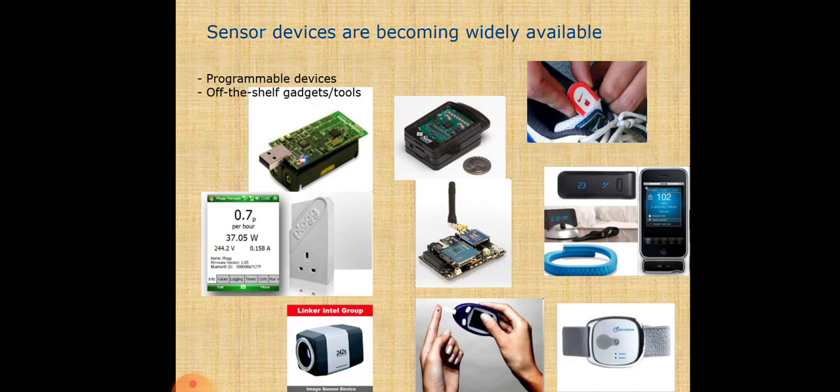Sensor devices are widely available programmable devices, off-the-shelf gadgets and tools. We use these kinds of gadgets in the real world every day. There are so many devices like the smartwatch, the mobile, sensors, circuits, the CCTV camera, and so many wireless devices and circuits.